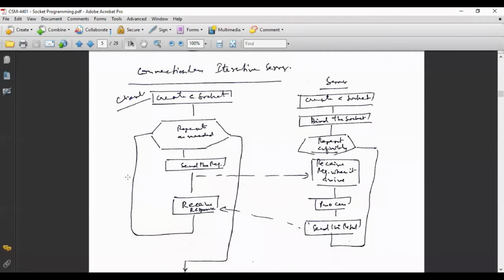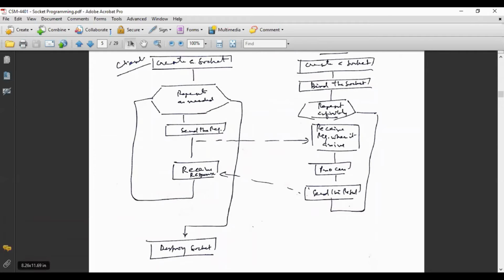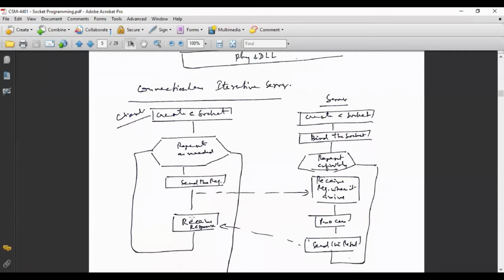Whatever response is sent by the server will be received, and the process will continue till the operation is completed. Once the client is satisfied, they come out and destroy the socket. Socket is destroyed means there is no way of communication between client and server. So whenever you want to start a communication, the first step is to create a socket, and that socket will be attached to the client program.